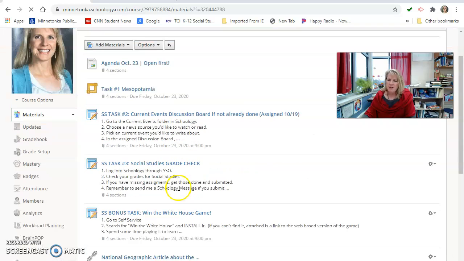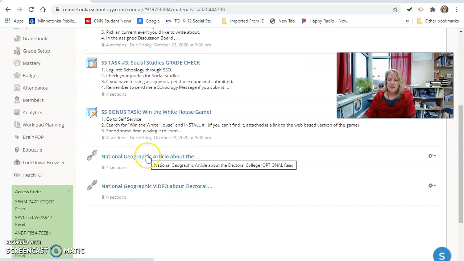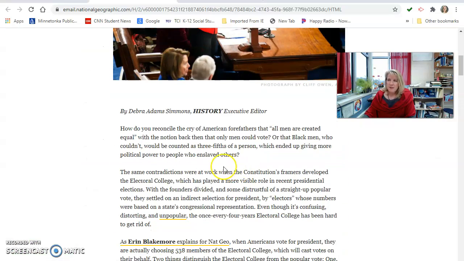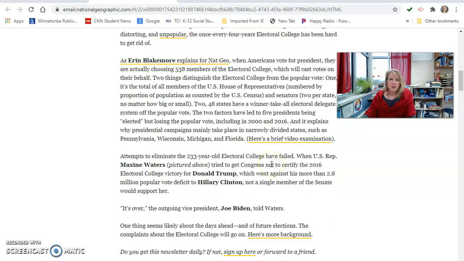There are a couple of other things you could do if you are interested. There's a news article about the Electoral College. Some people favor it, some people are against it. There's a video attached right here explaining where the Electoral College stems from and how the Founding Fathers believed it would help, and you can form your own opinions as to if we should keep it or if it should be changed with the times. All right, I'm going to X out of that.